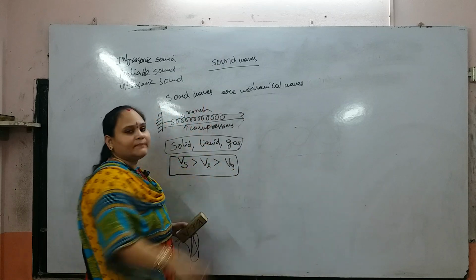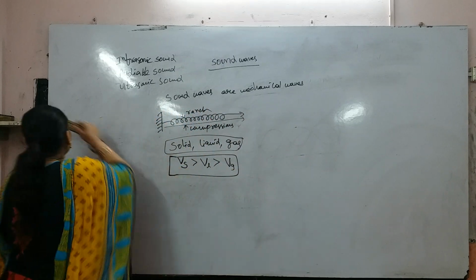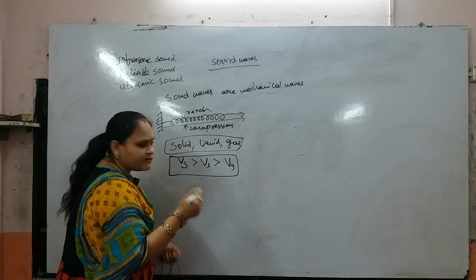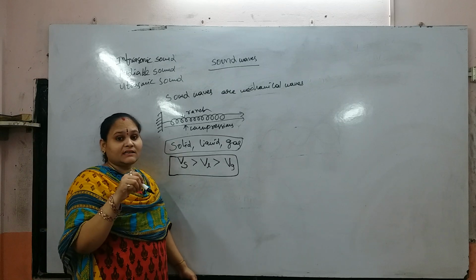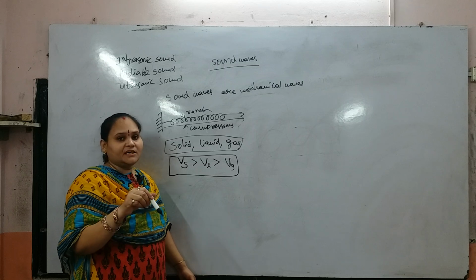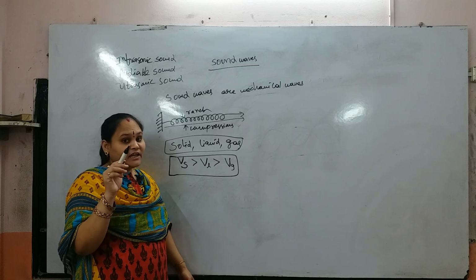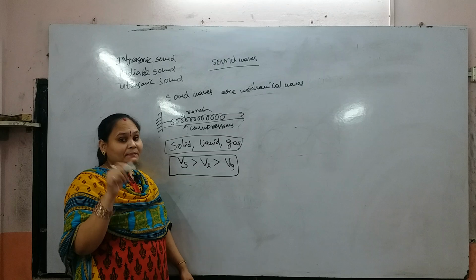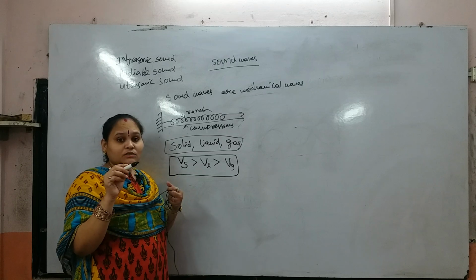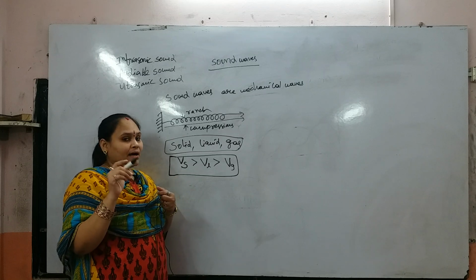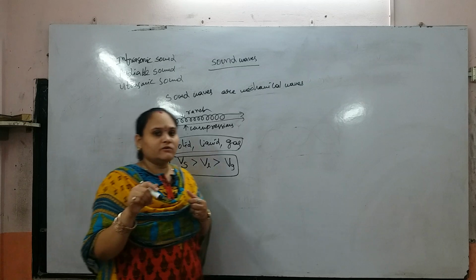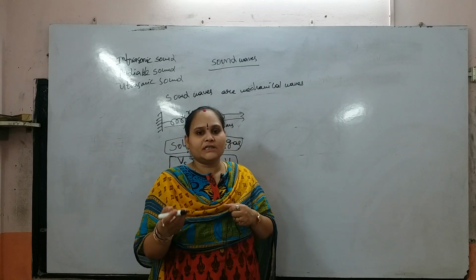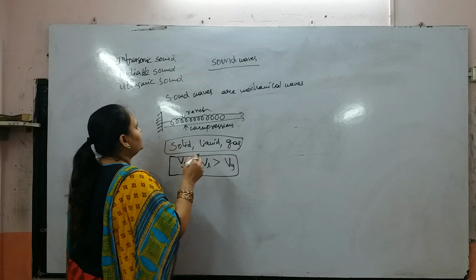Another point is that sound waves can be reflected, refracted, interfered and diffracted, but need not be polarized. Why? Because only transverse waves can be polarized, but the sound wave is a longitudinal wave, so it does not exhibit polarization.